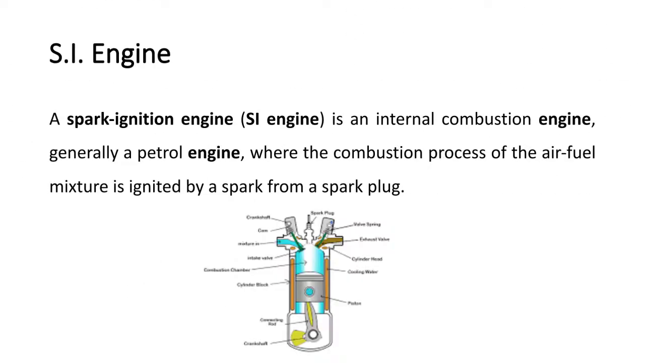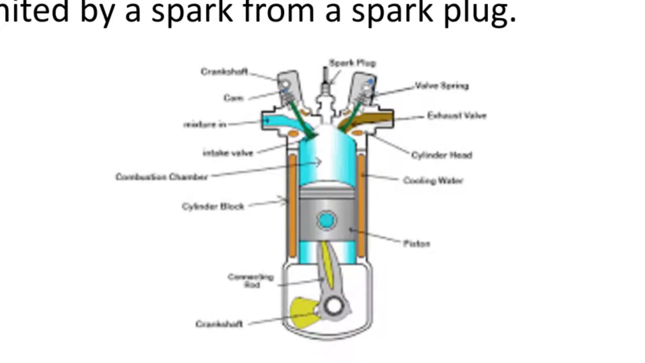Now, spark ignition engine. A spark ignition engine, also known as SI engine, is an internal combustion engine, generally a petrol engine, where the combustion process of the air-fuel mixture is ignited by a spark from a spark plug. So this is your SI engine and this is a spark plug.